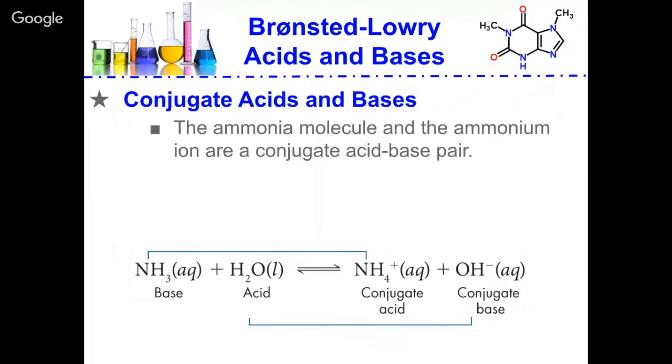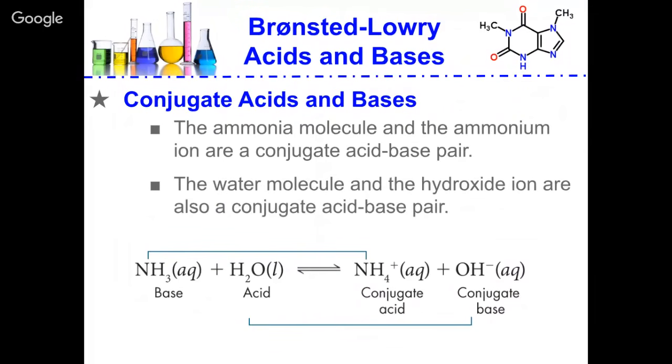So the ammonia molecule and ammonium ion are conjugate acid-base pairs. The water molecule and the hydroxide ion are conjugate acid-base pairs as well. You would have to be able to describe or identify what is donating the H plus and what is accepting the H plus.